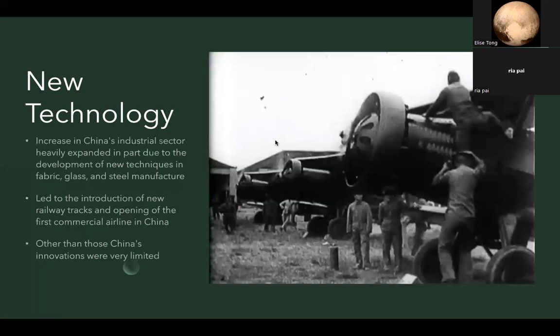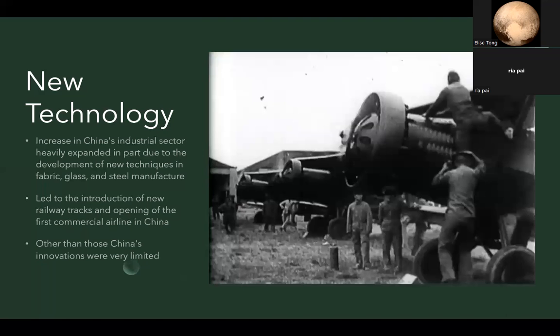Now, taking a look at new technology, with an increase in China's industrial sector, which heavily expanded during the 1920s to 30s, in part due to the development of new techniques in fabric, glass, and steel manufacture, economically, the only form of new technology introduced was new railway tracks being constructed and the opening of the first commercial airline in China. So for the most part, China did not innovate new technology, rather heavily relying on their allies.